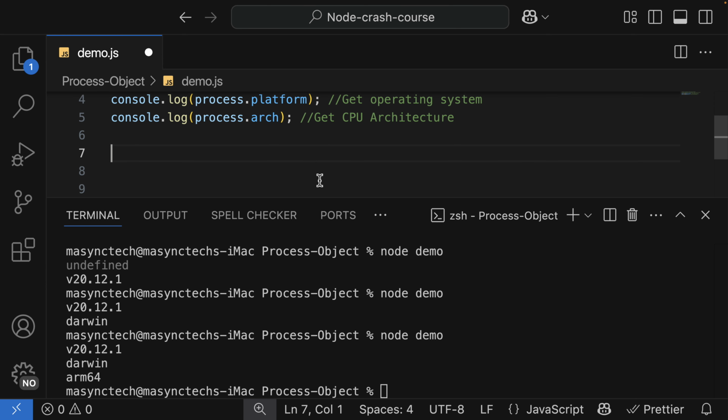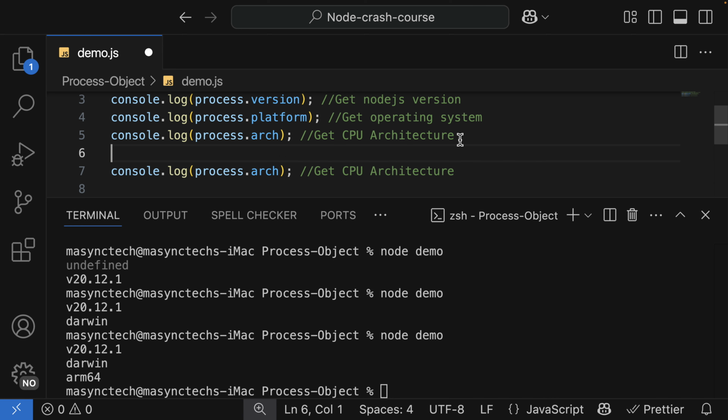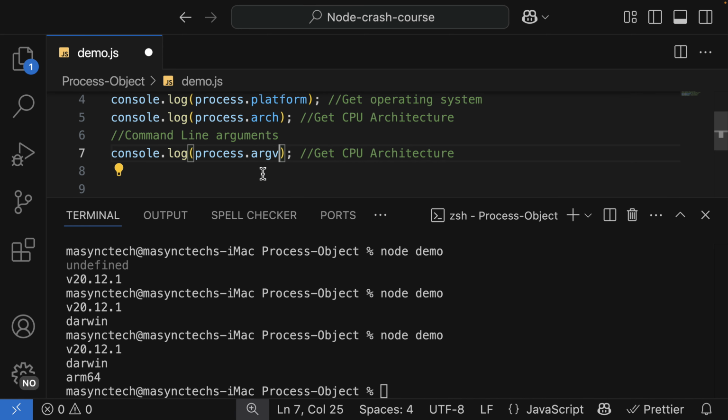We can also access the command line arguments, and I will show you in detail in the next video. So let me copy this, and I'm going to say command line arguments. I'm going to log it as process.argv. This is going to be an array containing command line arguments. The first element is going to be the process execution path, and that is the path to the Node.js executable. The second is going to be the path to the JavaScript file being executed, and the remaining elements are going to be any additional command line arguments.